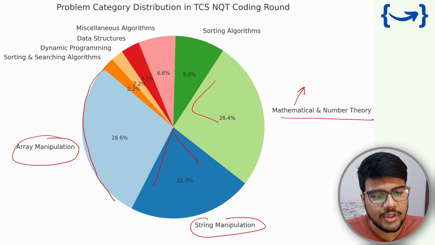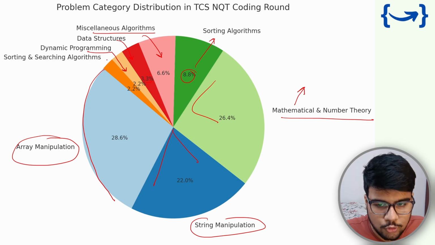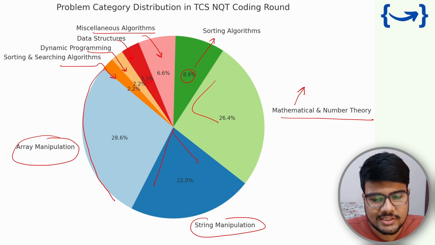Okay, and if we talk about it, 8.8% is sorting algorithm, miscellaneous algorithm 6.6%, data structure problem 3.3%, dynamic programming problem 2.2%, and searching and sorting algorithm 2.2%, which is totally legend.